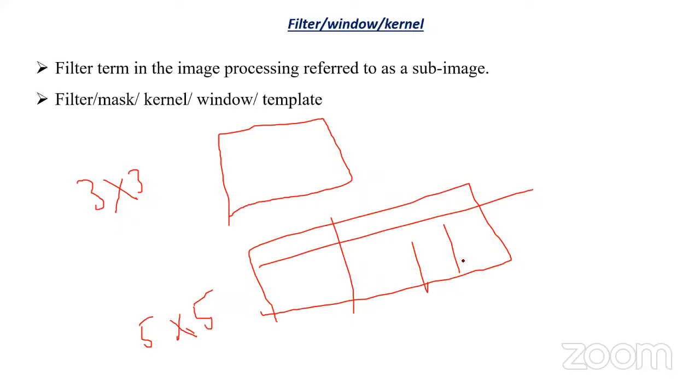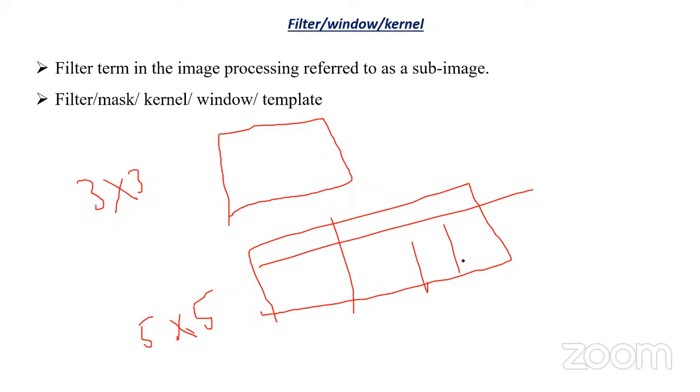You may apply 5x5, you may apply 7x7. Again, you will get doubt. I'm using only 3x3, 5x5. What happens with 4x4? What happens with 6x3? That also I will explain, why we have to choose only these odd numbers. Why can't you go for even numbers? That also I will explain when you come to the concept. Through an example only I will explain.